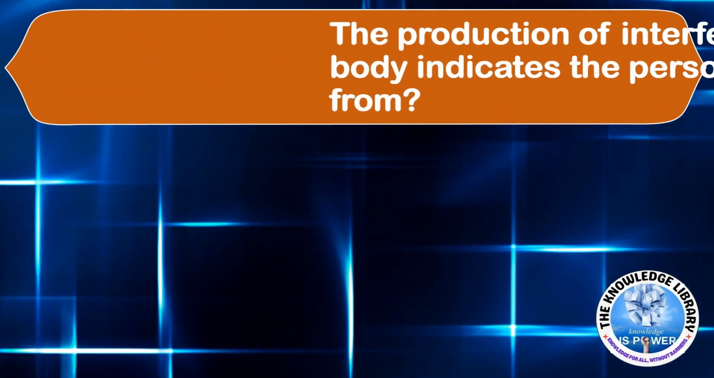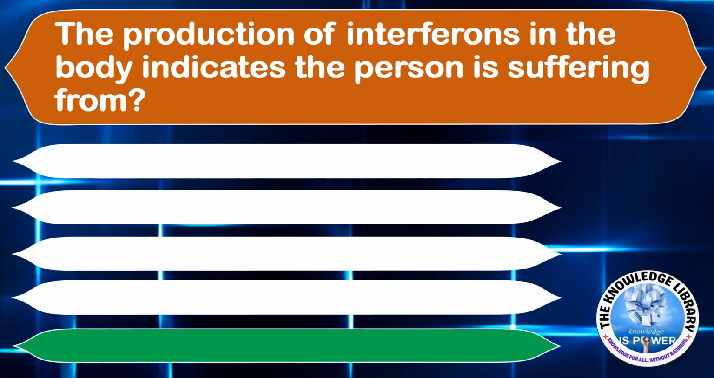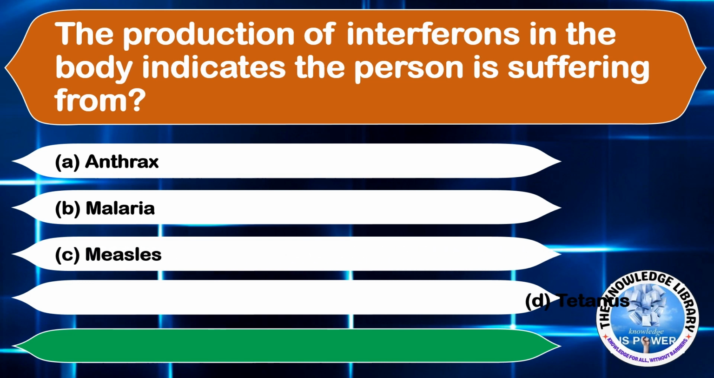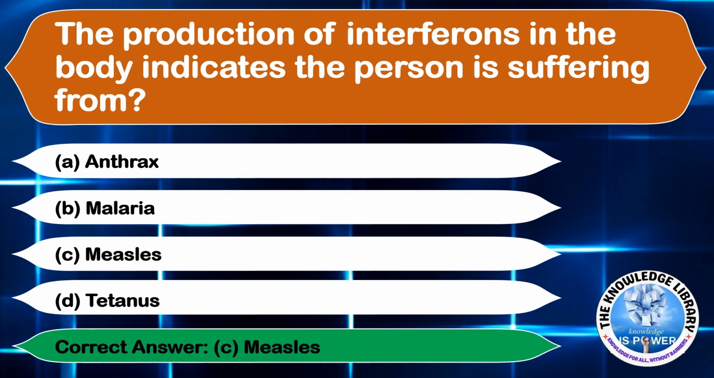The production of interferons in the body indicates the person is suffering from. Option A, anthrax. Option B, malaria. Option C, measles. And option D, tetanus. The correct answer will be option C, measles. Moving on to the next question.